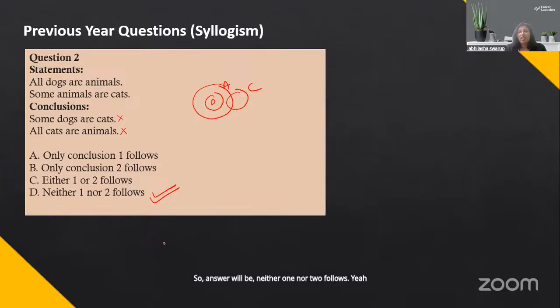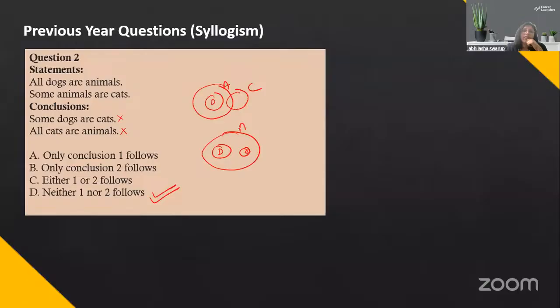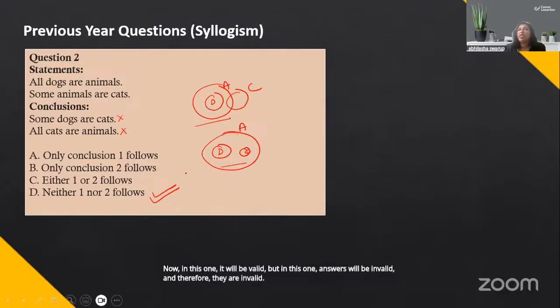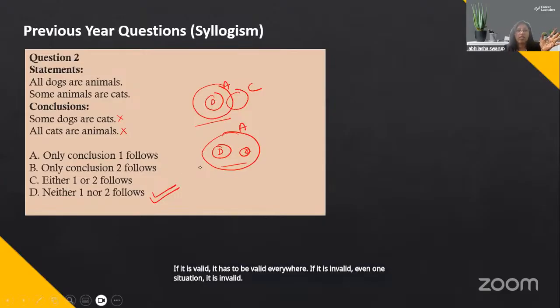Now some of you will say, ma'am, but you could have drawn it like this also. But please understand, whatever is a valid answer has to be valid for all situations. Now, in this one it will be valid, but in this one the answer will be invalid, and therefore it is invalid. If it is valid, it has to be valid everywhere. If it is invalid in even one situation, it's gone.